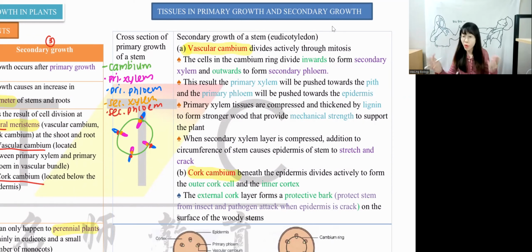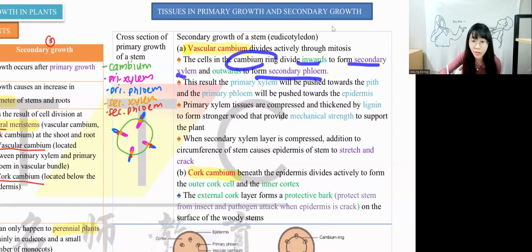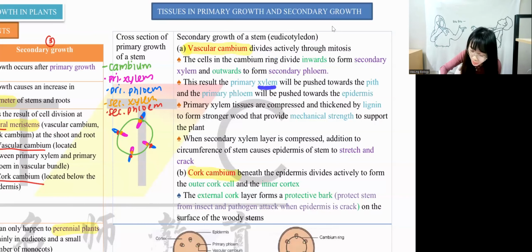Okay, now since we know they are growing, from primary they are growing into secondary. Primary xylem and primary phloem will be pushed. The pink color one is primary xylem, and it will be pushed into the pith. The blue color one is called primary phloem, and it will be pushed outside to the epidermis. So one grows into the pith, one grows out to the epidermis. If you read the sentence, you should understand. They say that the cambium ring divides to form secondary xylem inside and secondary phloem outside, the one that we drew just now. Xylem is pushed towards the pith, the pink color. Makes sense? Phloem will be pushed towards the epidermis.